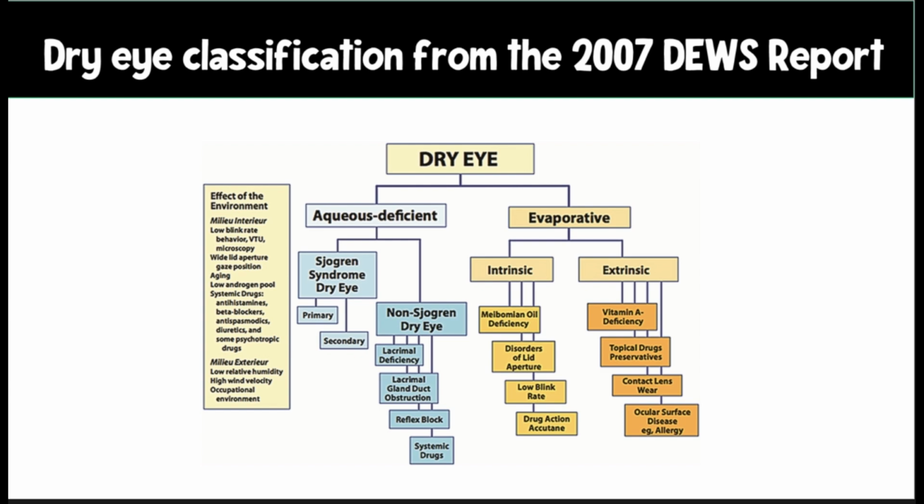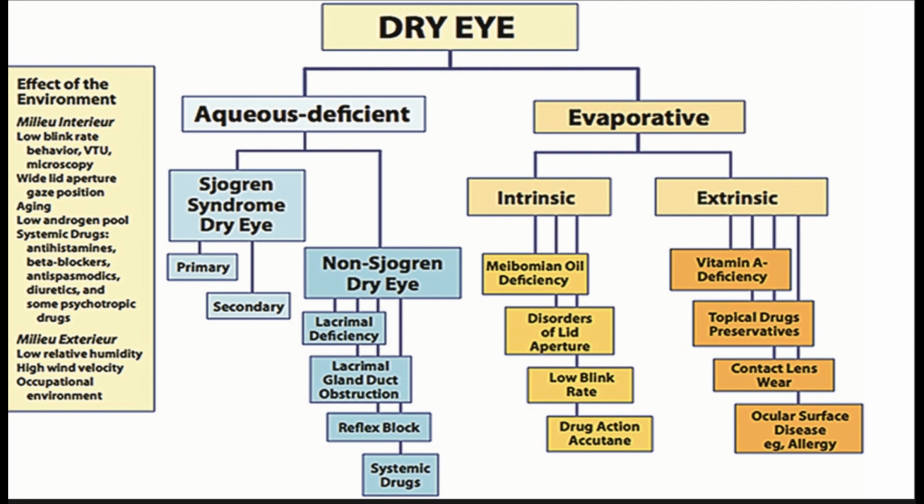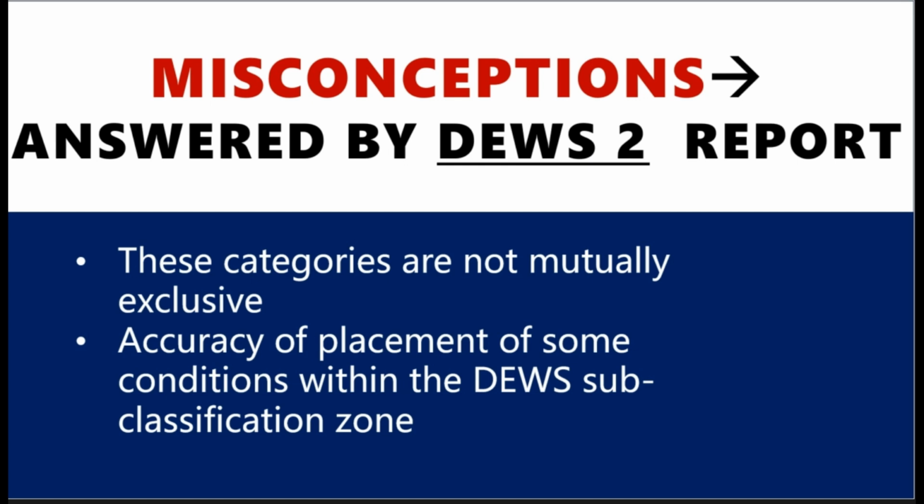So in the 2007 DEWS report, this classification was modified in such a way that the tear deficient variety was replaced by the term aqueous deficient. You can see over here, initially there was tear deficient, and now what we have is aqueous deficient dry eye disease, and the other variety is obviously evaporative dry eye disease.